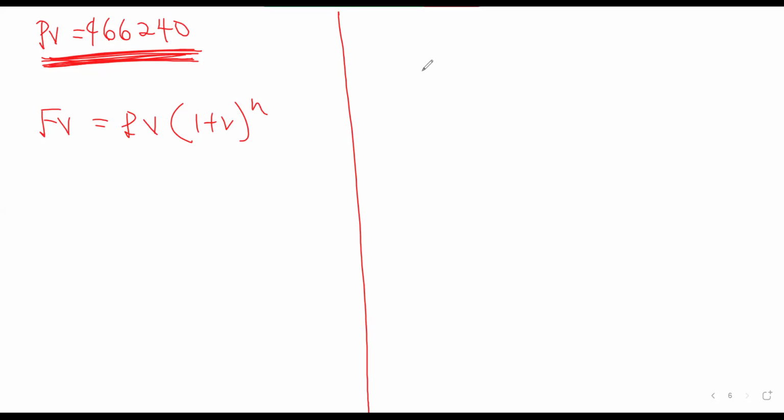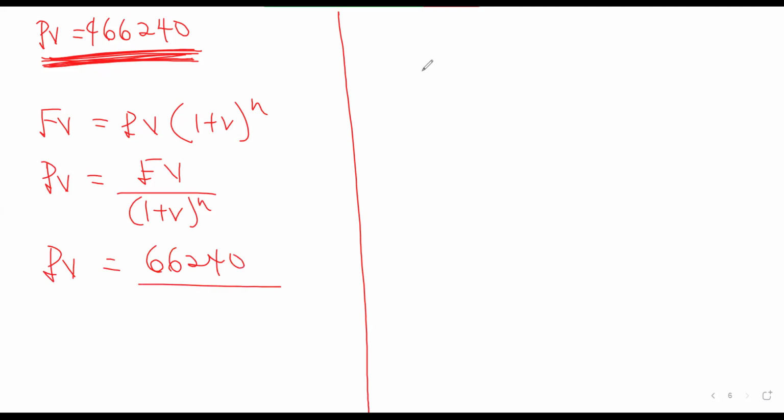So we need to find our amount that we are putting there today. So this is a future value for the investment. So we have the future value divided by (1 plus R) exponent n. So our present value will be 66,240 divided by (1 plus 0.08) exponent 10, because this amount will be at the time that she will start the school. So what are we having?